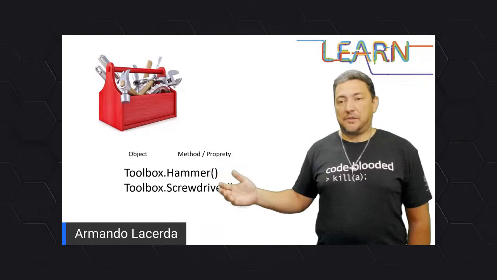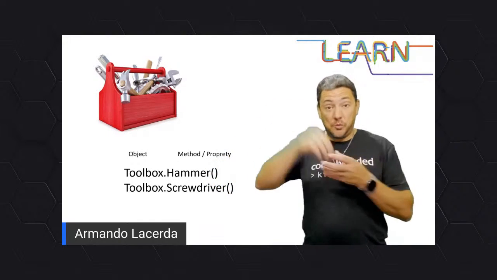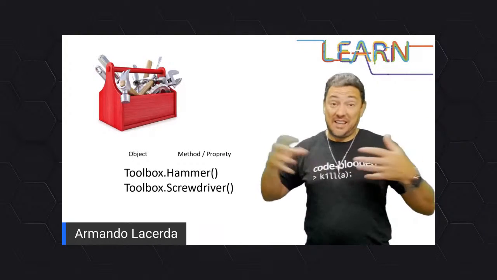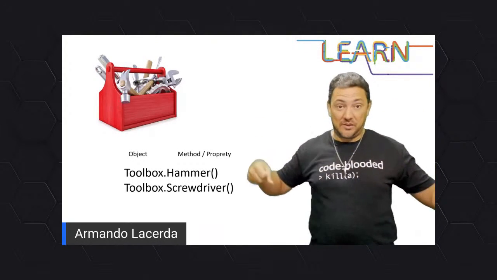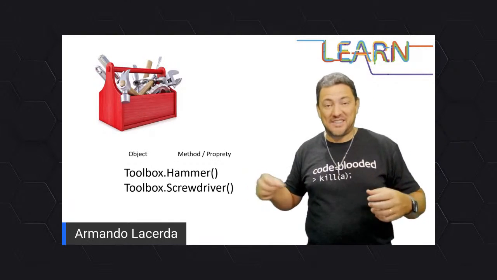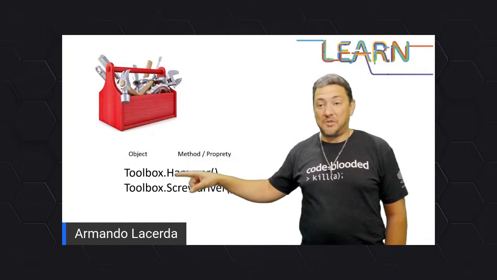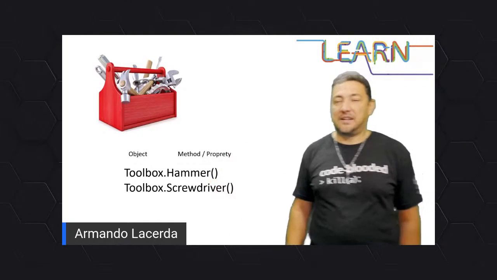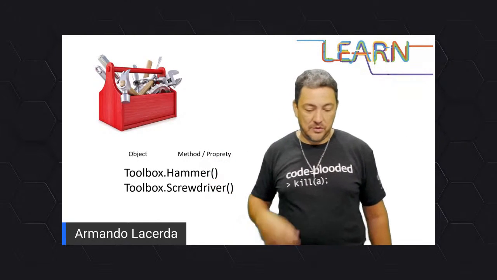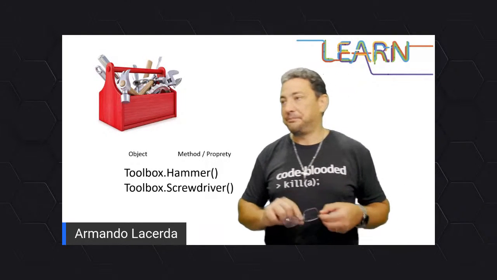So it can be either a method or a property, or it can be a toolbox within a toolbox. You have seen that from Home Depot, right? You have a toolbox, and inside the toolbox there is another container for another toolbox and another toolbox. So sometimes you have object, object, object, object, but at the very end you always have some task you want to invoke to accomplish something.